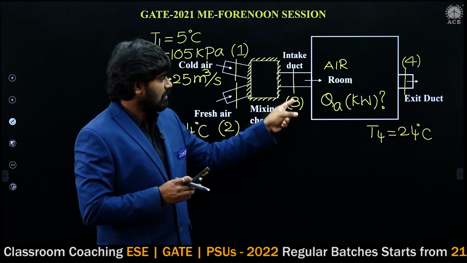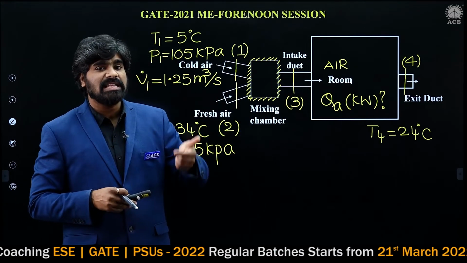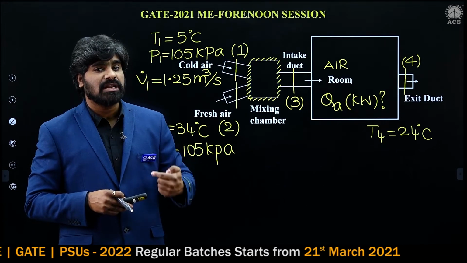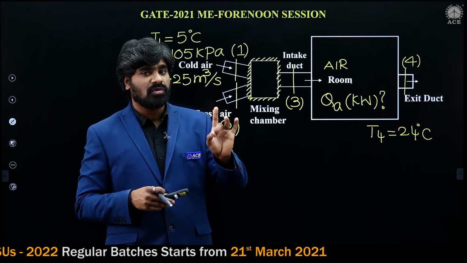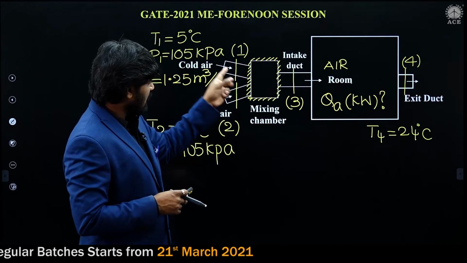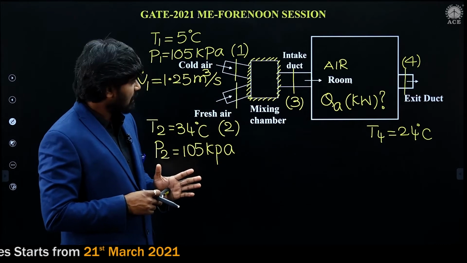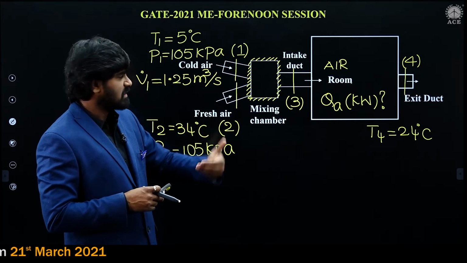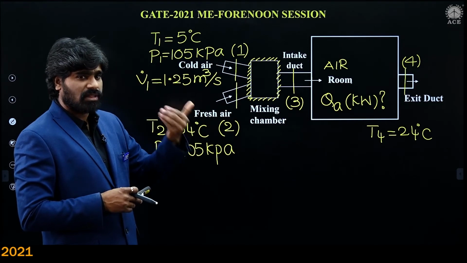So what will be the mass flow rate at section 3? He has given steady state operation. For steady flow, entering mass should be equal to leaving mass. We know very well, for steady flow, entering mass should be equal to leaving mass. We have already studied all these things in our lectures.